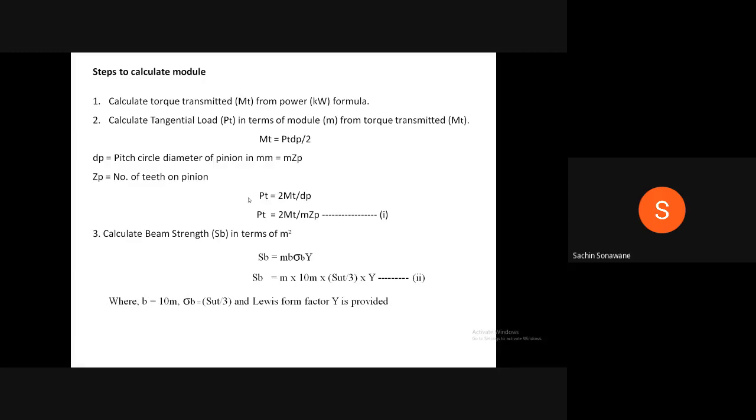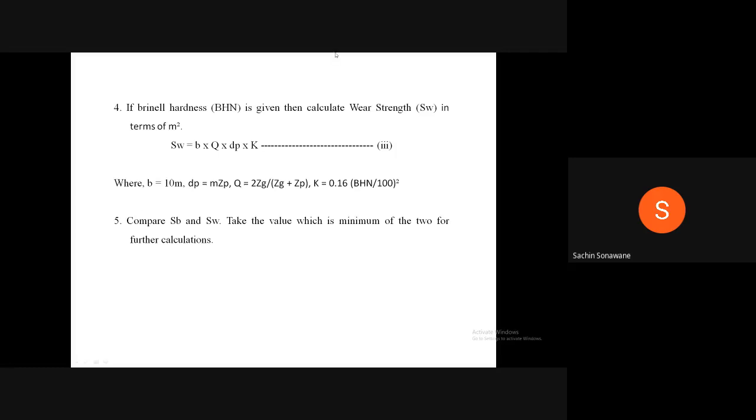Next is step number 4. If Brinell hardness BHN is given, then calculate wear strength SW in terms of m square.